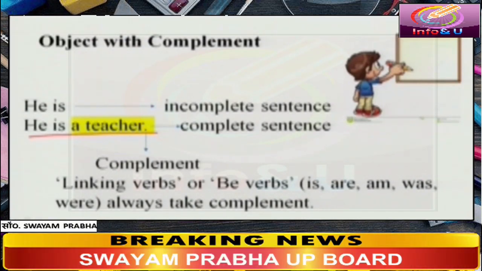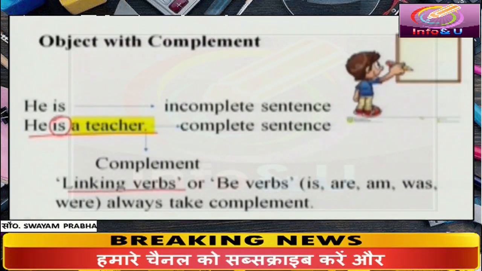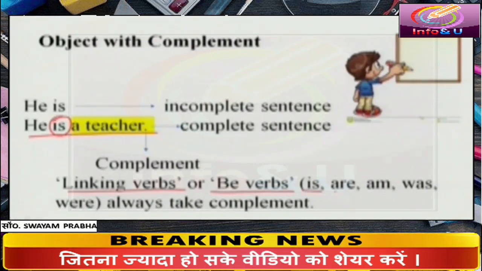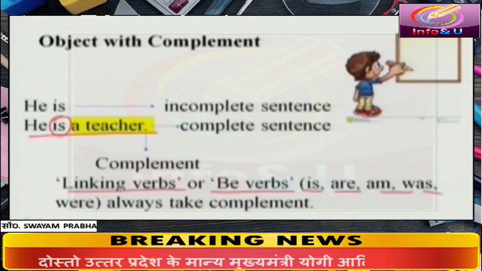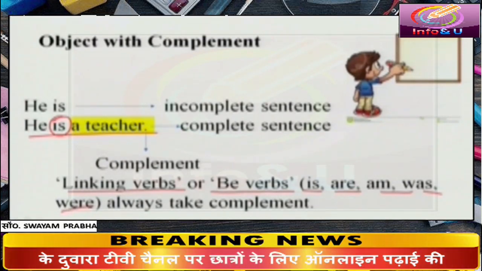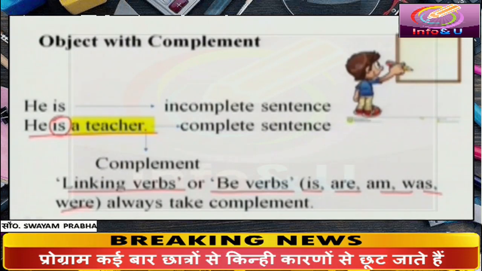Is a linking verb or a be verb. All linking verbs or be verbs like is, are, am, was, were always take a complement. He is a teacher. They are doctors. They are corona fighters. Are examples of object with complement.